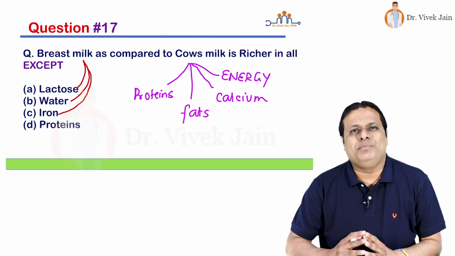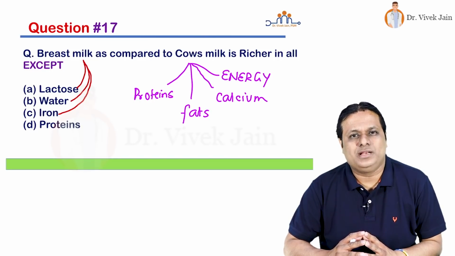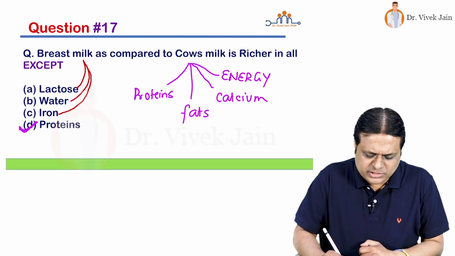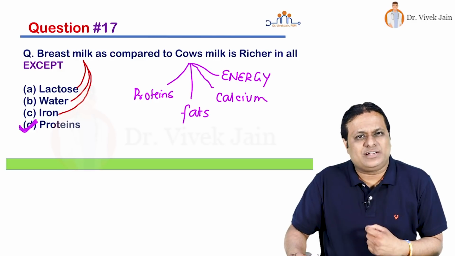Human milk energy is 65 kilocalories per 100 ml, cow's milk 67 kilocalories per 100 ml. So the answer to this question is choice number D, proteins.